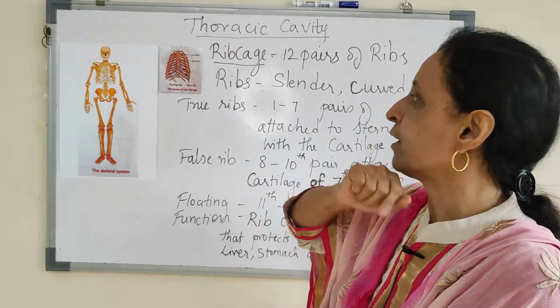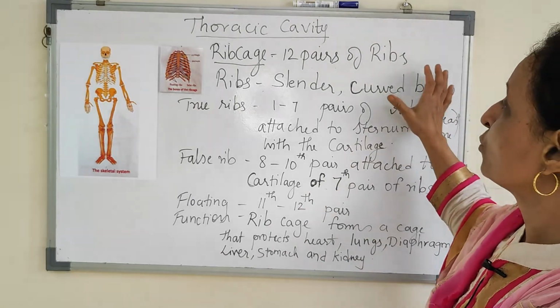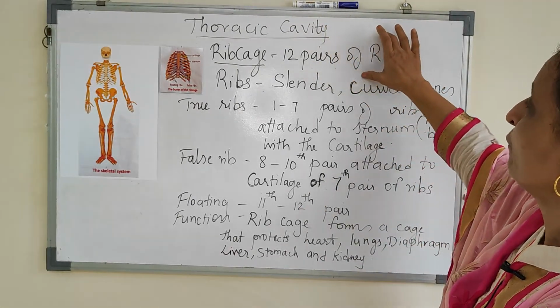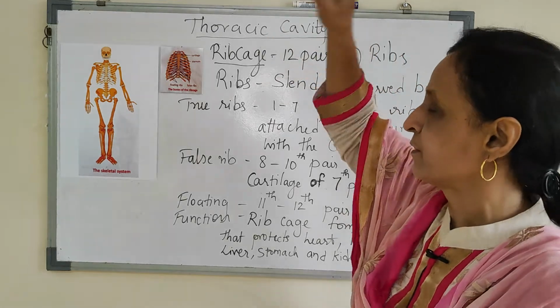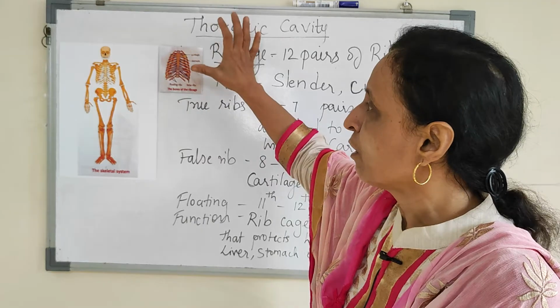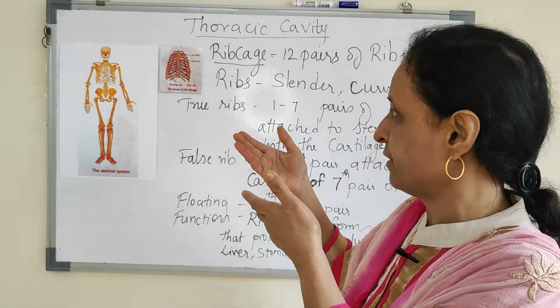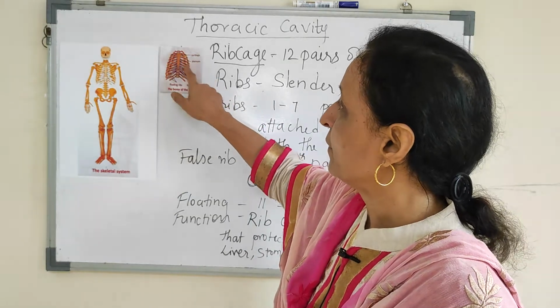So how many ribs do we have? We have 12 pairs of ribs to form the rib cage. And as you can see in the photo, they are not exactly the same; there is a slight difference in the ribs.